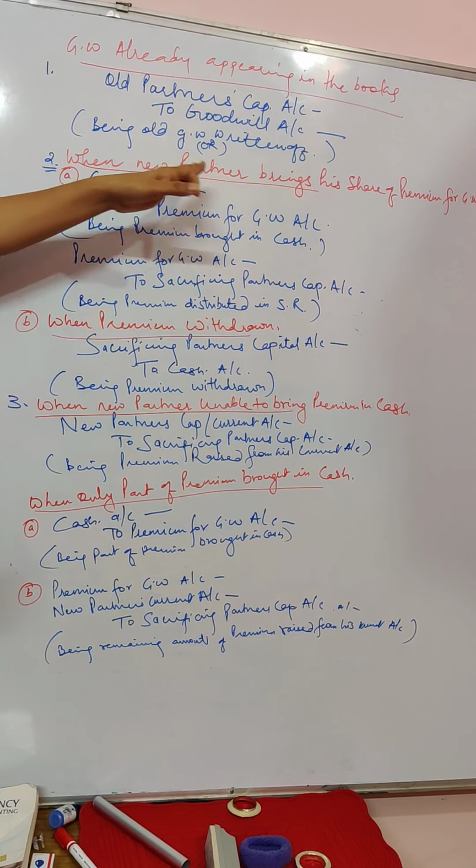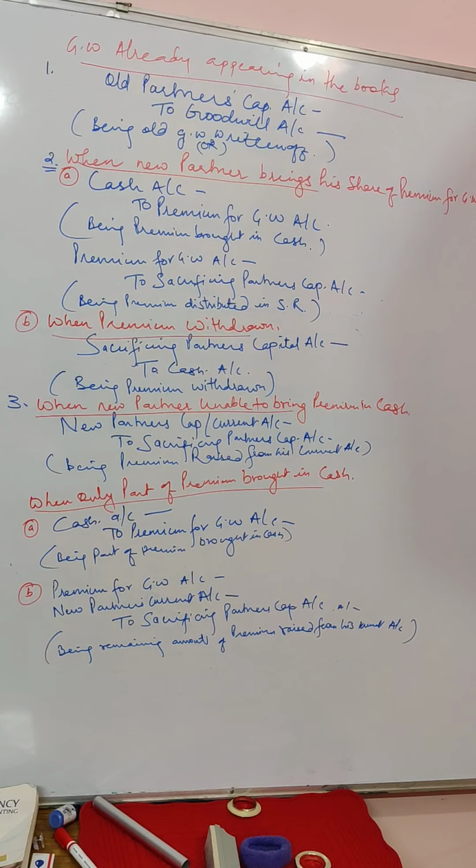Now the second case is when a new partner brings his share of premium in cash. Whenever a new partner brings his share of premium along with the capital, your journal entry will be cash account debited to premium for goodwill account. Whatever premium amount is brought into the firm, you have to credit it. The second entry in this case will be premium for goodwill account debited to sacrificing partners' capital account, and the premium brought in by the new partner has to be distributed only to the sacrificing partners, in their sacrificing ratio. That is the purpose for which we calculated the sacrificing ratio.